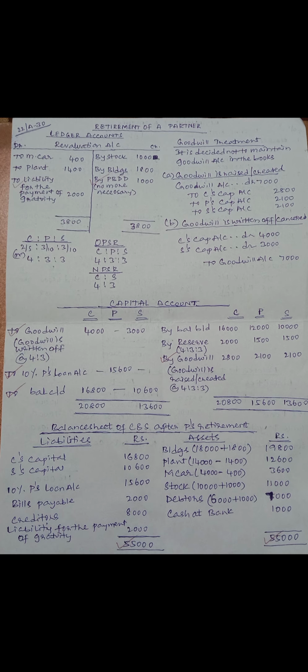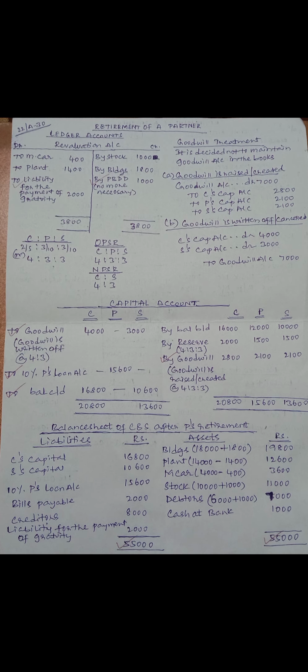When goodwill is raised or created, the entry is goodwill account debit to all partners' capital accounts including the retiring one. Goodwill account debit is 7,000. Distribute this 7,000 in the ratio of 4 is to 3 is to 3. 4/10, 3/10, 3/10 on 7,000 comes to 2,800 for C, 2,100 for P, 2,100 for S.